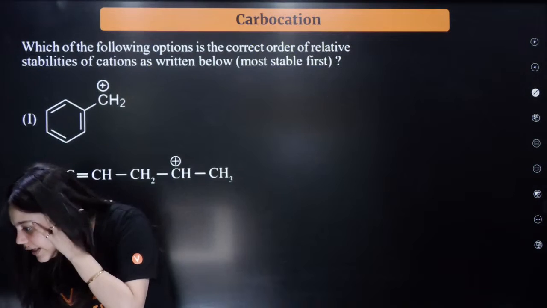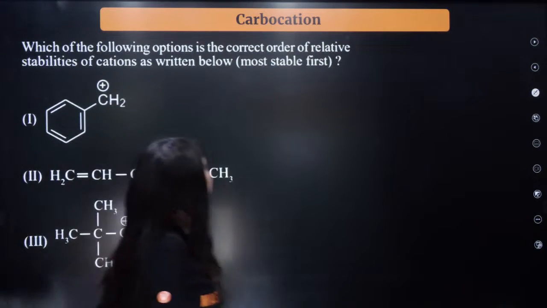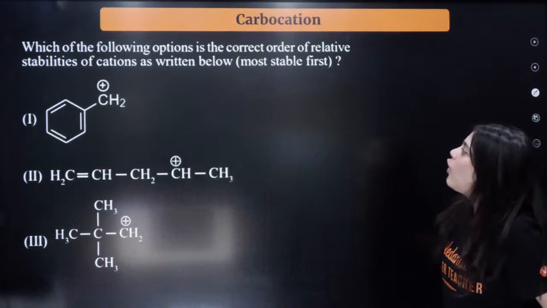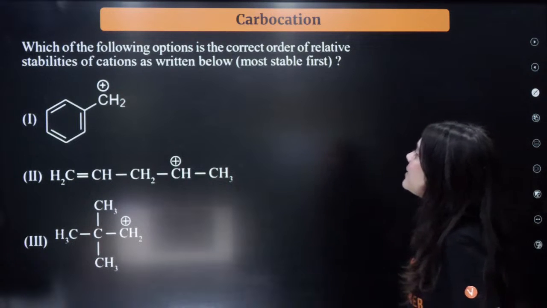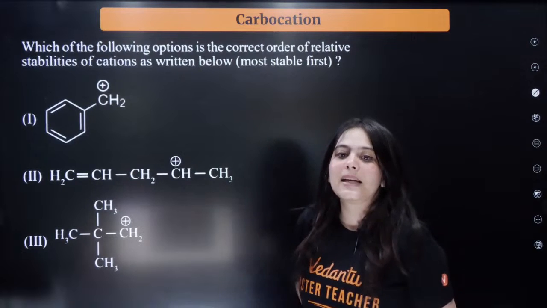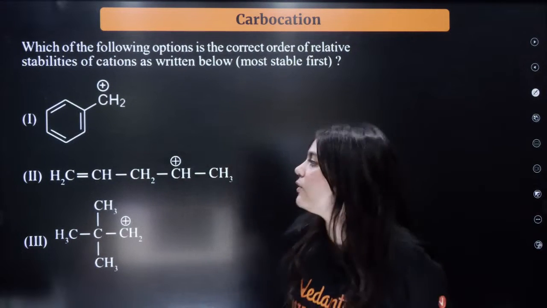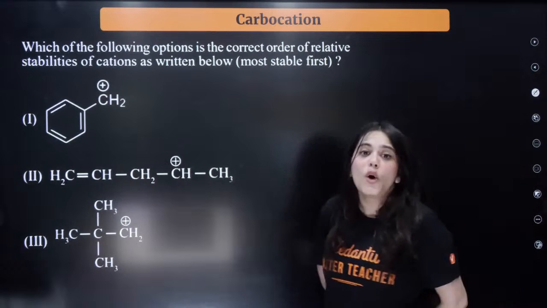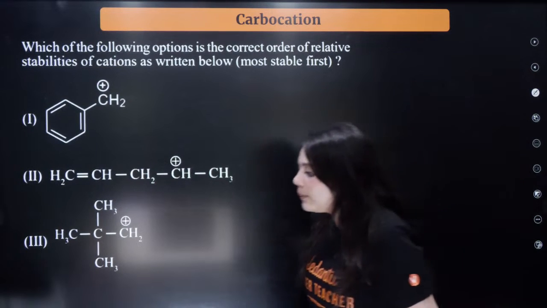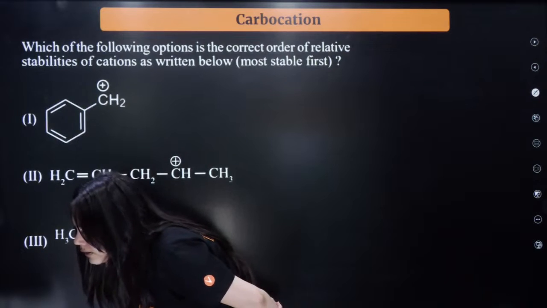Okay? Chalo. Next is this, bacha. Which of the following options is the correct order of relative stabilities of cations as written below? Tell me the stability of the carbocation. Who can answer this question for me? Try to answer this question. What do you think should be the stability of the carbocation?